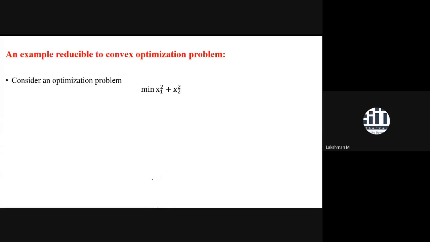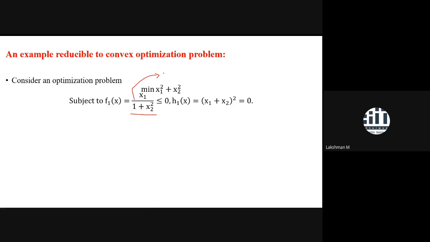Coming to the recap, I had intentionally come back to this example again. This one was the non-convex problem. I had already given a task that you had to establish the non-convexity of this function, this constant infinity function. So I had told that this function is non-convex. Did anyone try to establish the non-convexity of this function?